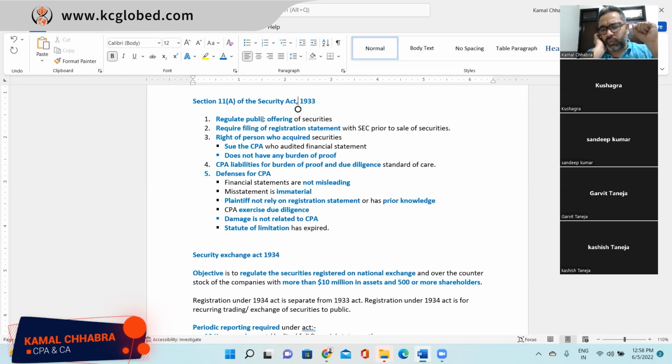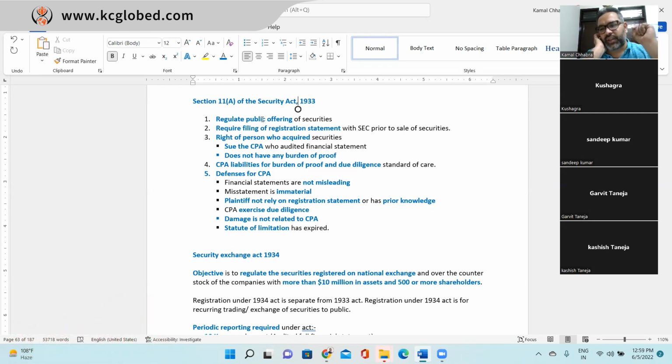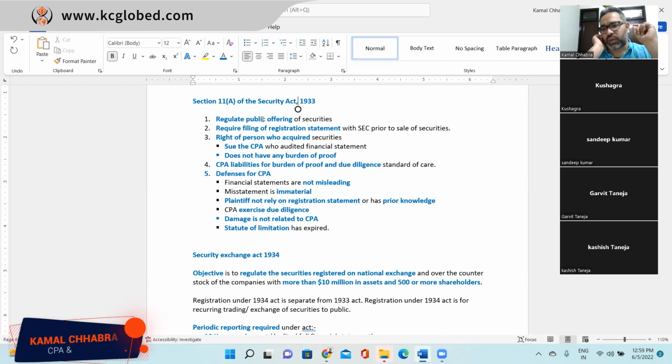Later on, they come to know the financial statement provided by Garvit and signed by Kashish has misleading or fraudulent information, such as overstatement of assets or understatement of liabilities. In that scenario, Kushagra and Sandeep have a right to sue Kashish directly, in addition to Garvit. So they can sue Garvit, and they can also sue Kashish for providing wrong information.